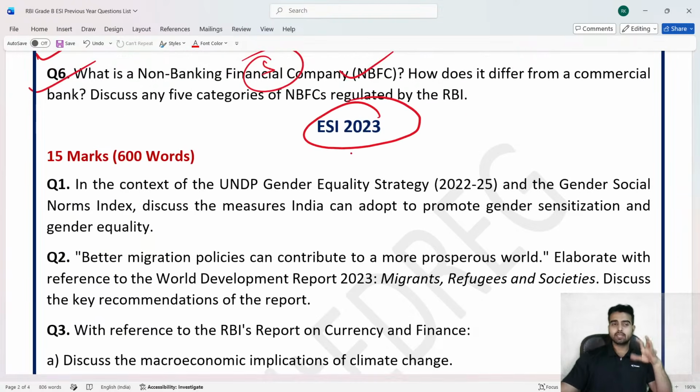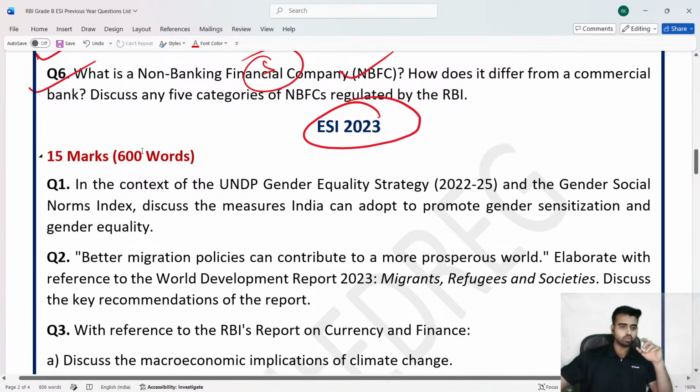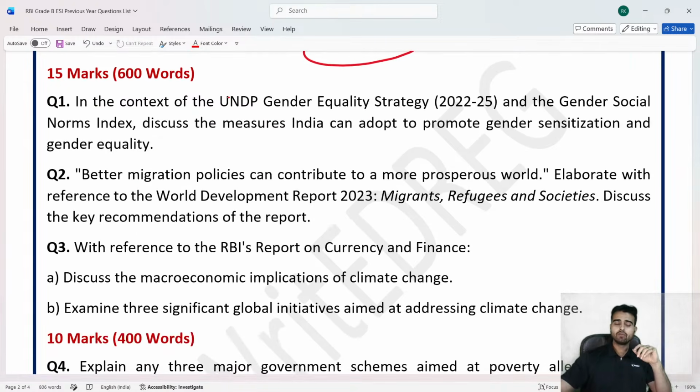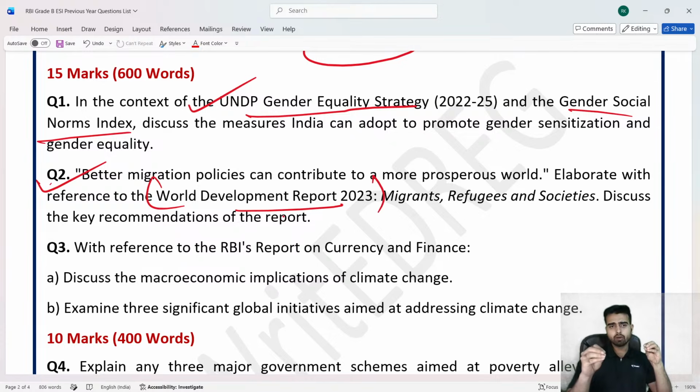Now talking about the ESI 2023, same 15 marker, 3 questions they asked. क्या question पूछे? First question was there on the UNDP Gender Equality Strategy and the Gender Social Norms Index. So international reports, international indexes are also very important. तो उसके ऊपर question पूछ लिया. Second question was there on the World Development Report 2023. Very easy question.